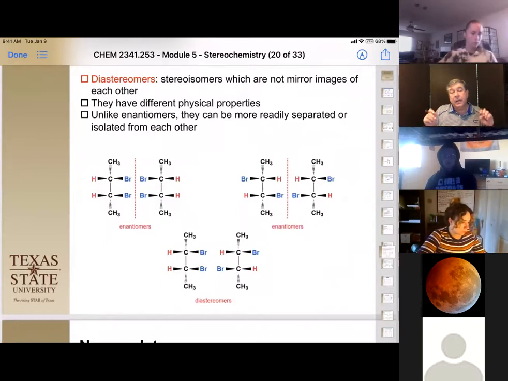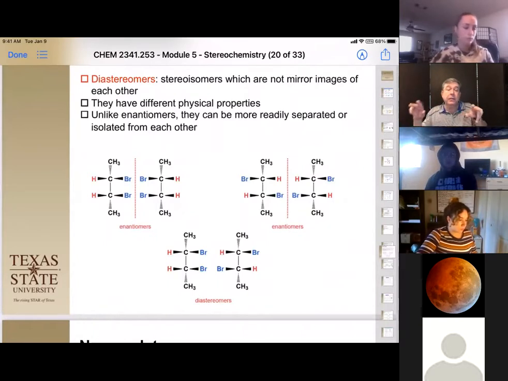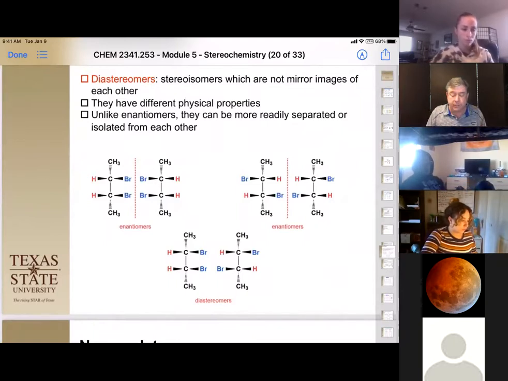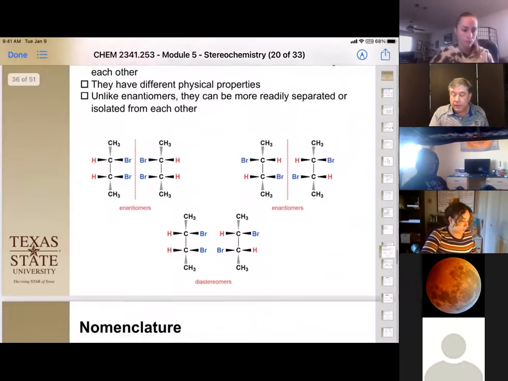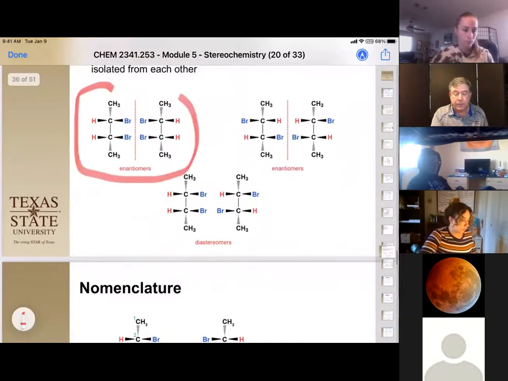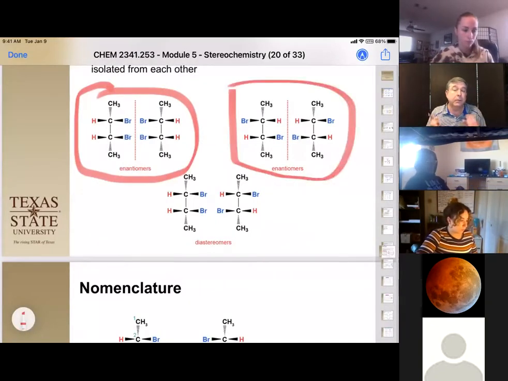Unlike enantiomers, which have the exact same physical properties except for the rotation of light, diastereomers actually can have different physical properties, and they can be separable. This pair right here is not separable by physical means because they are enantiomers, and this pair is not separable either.